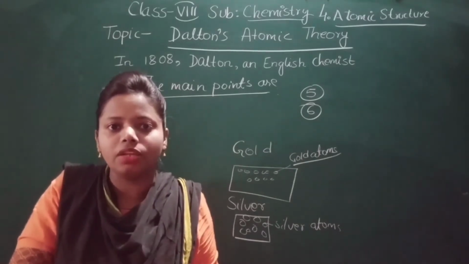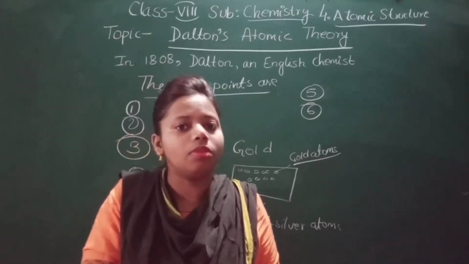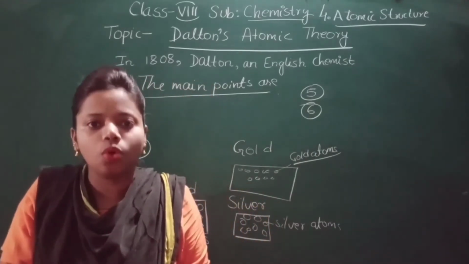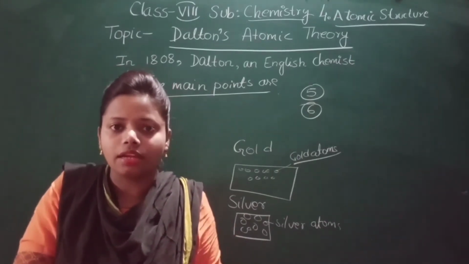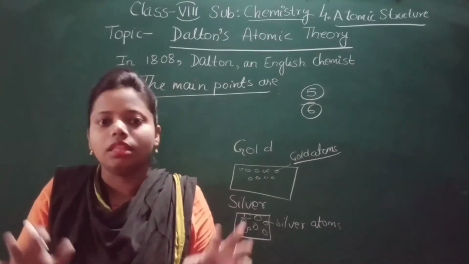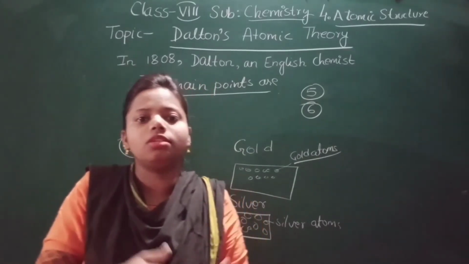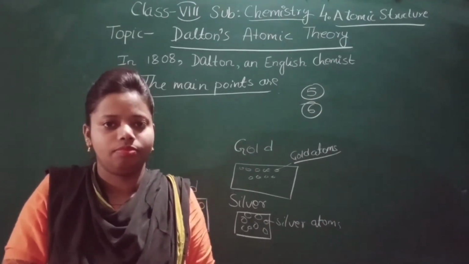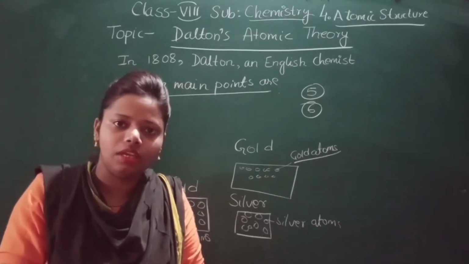These atoms will combine to form a molecule, and elements combine to form the molecule of a compound, like H2O. Here hydrogen and oxygen combine. Hydrogen atoms and oxygen atoms combine, and they form the molecule of a compound. It is one molecule of water, and water is a compound. So that was the sixth main point of Dalton's atomic theory.